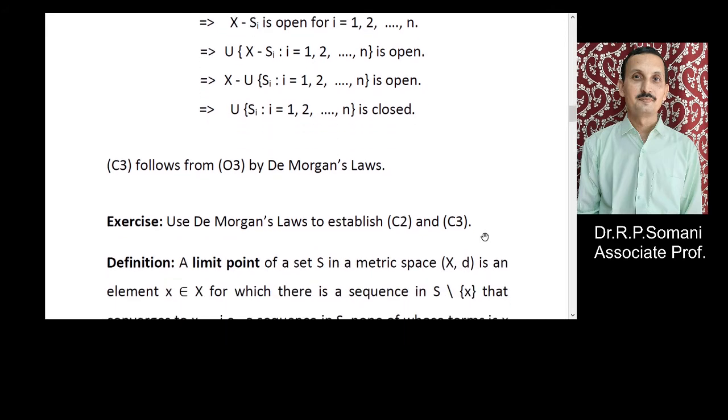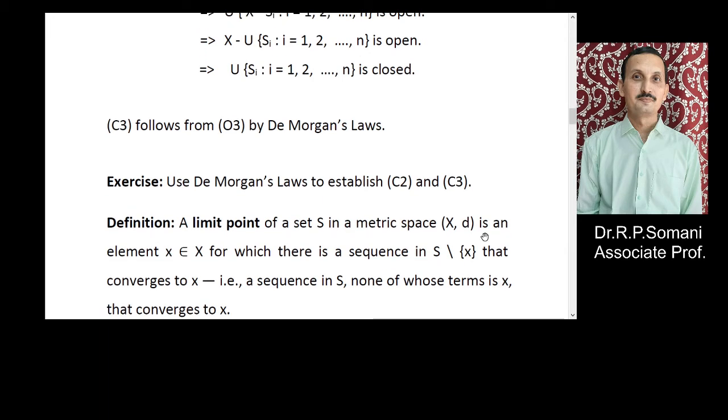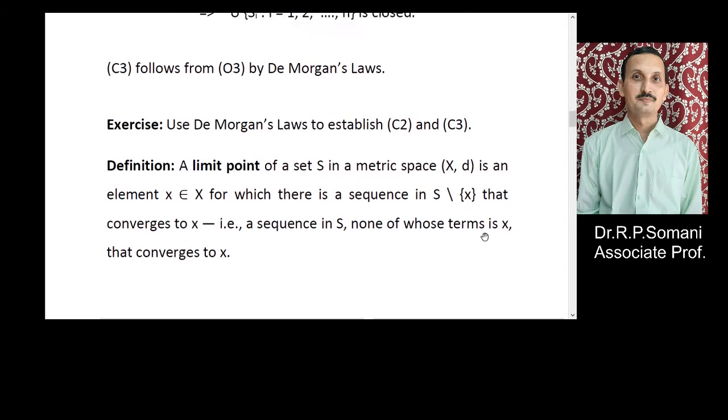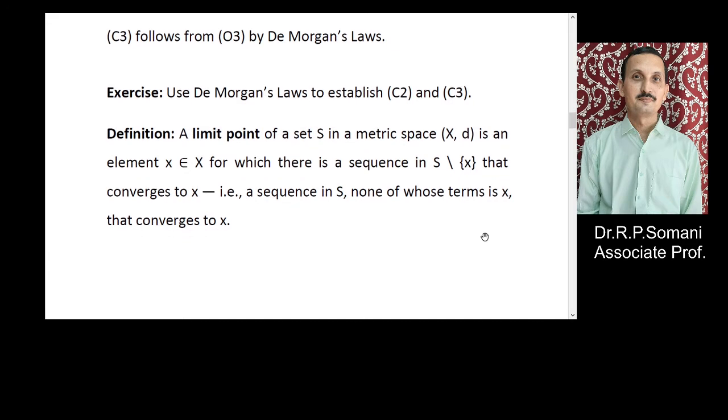Now C3 follows by applying the De Morgan laws. So C1, C2, C3, all properties can be proved by using the De Morgan laws. So next we are defining the limit point of a set.